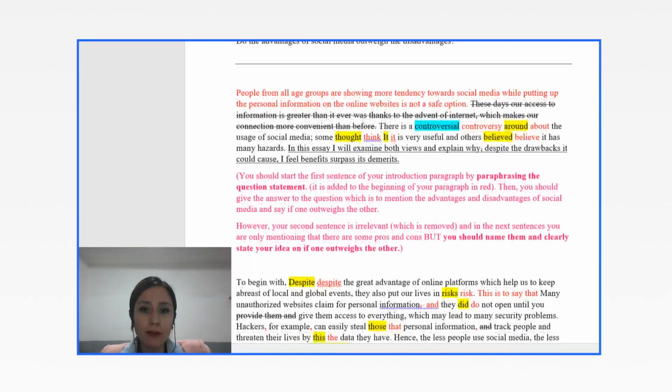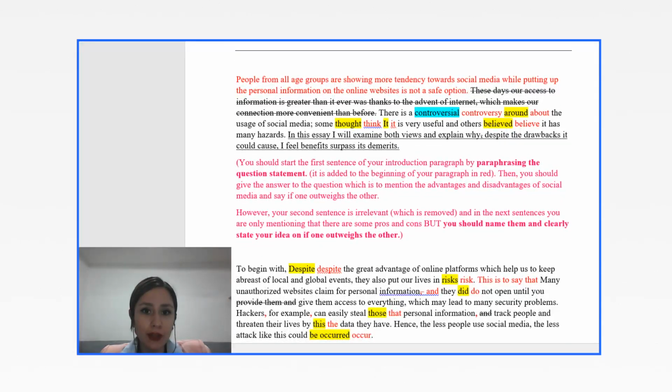Now we will talk about the paragraph structure for that. So first, let's start with your very first paragraph, which is your introduction paragraph. I should just give you this information that the words or phrases marked or highlighted in yellow are your grammatical mistakes. The ones in blue are your lexical resource or your vocabulary mistakes.